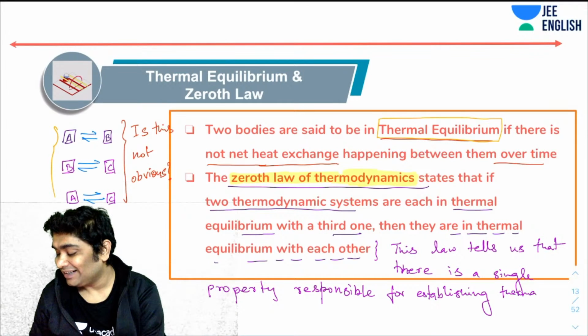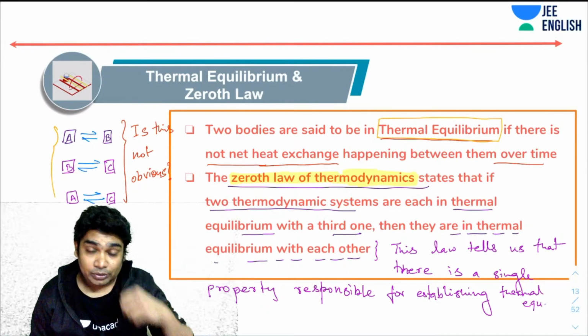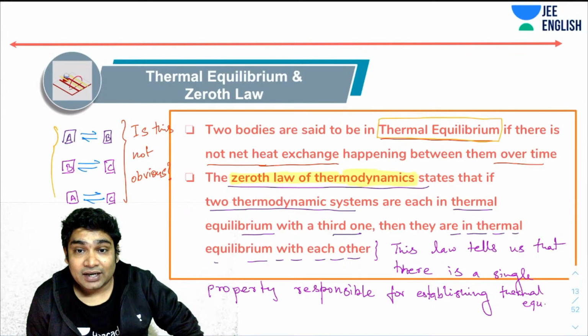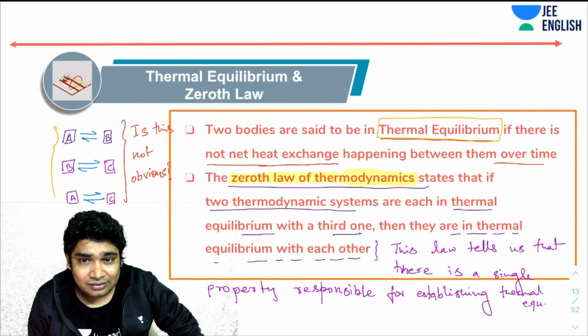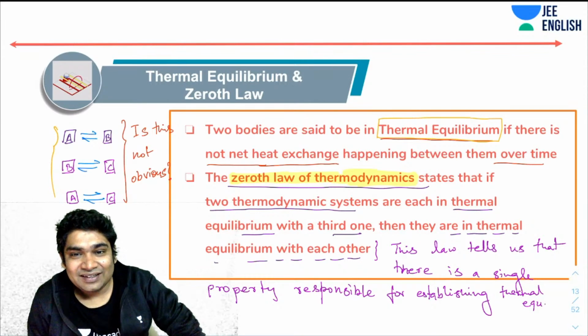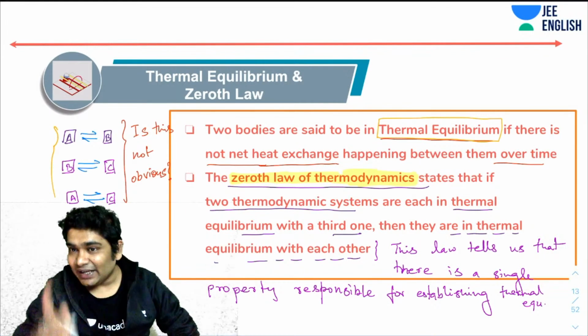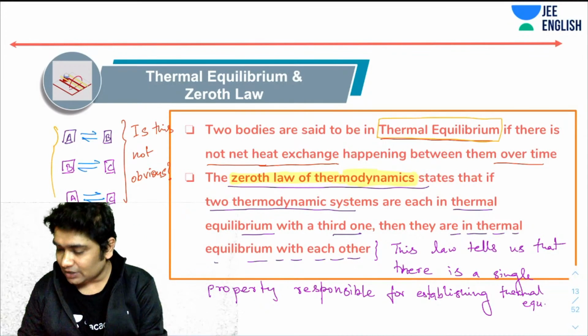Now, why is that? Let's take up a hypothetical example. There is something else, and I will explain that to you.